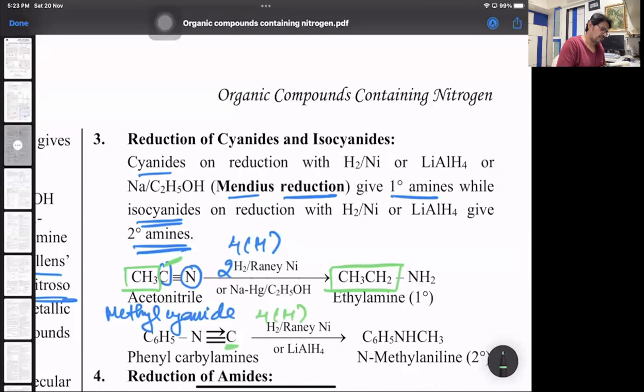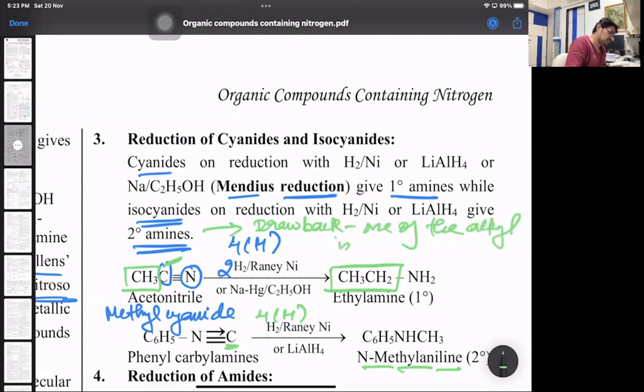You will get the respective N-methylaniline. In fact, with isocyanides, the 2 degree amine comes with a drawback. And what is that drawback? One of the alkyl groups is always methyl. So cyanides on reduction give primary amine, isocyanides on reduction give 2 degree amine with a drawback: one of the alkyl groups is always methyl.